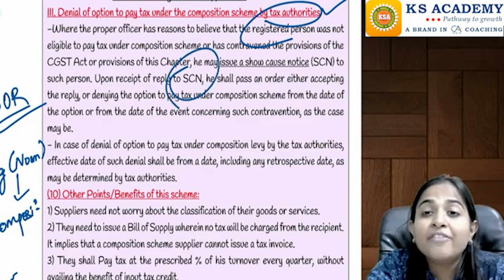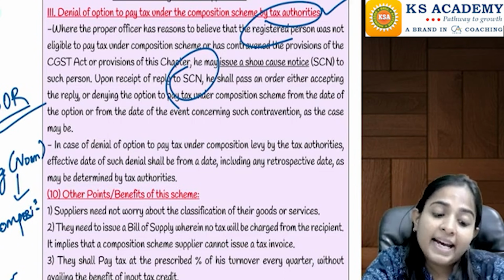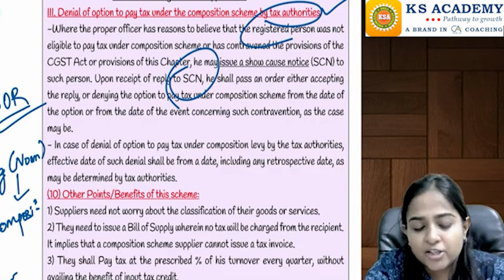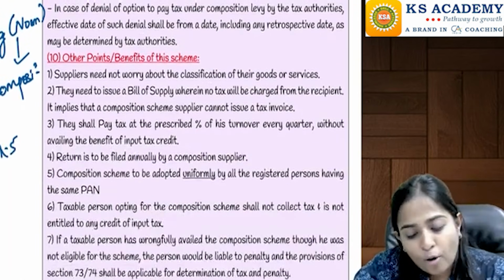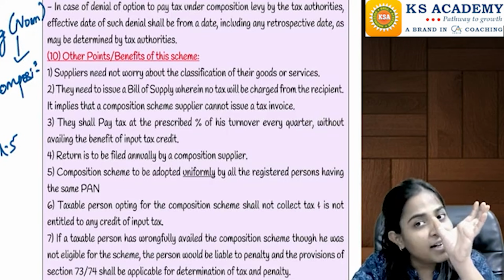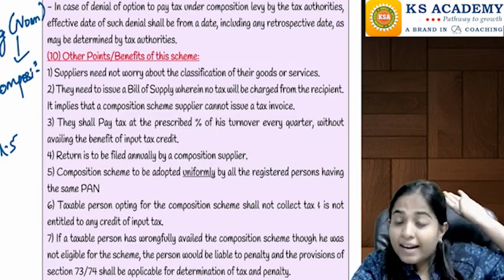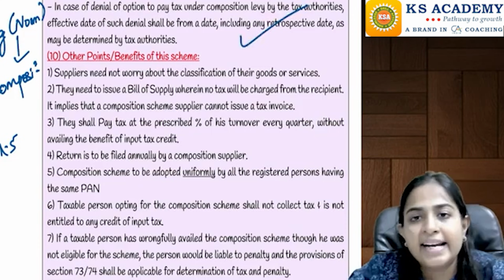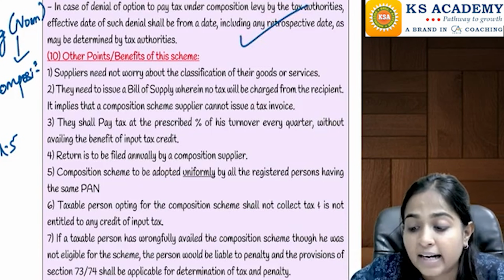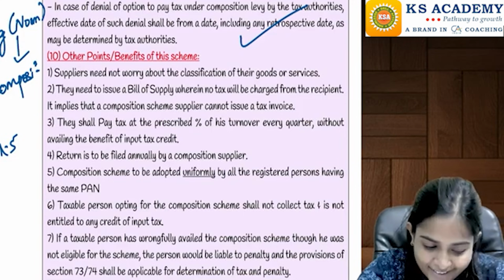It will ask why we should take you under the composition scheme, and depending upon your reply, it will decide whether or not to allow you under the composition scheme. If it is not allowing you, then it will decide a date. That date can be the present date, or it can be a retrospective date also, and from that date it can say that you will be under the regular scheme and you will have to pay the tax liability also under the regular scheme, right?